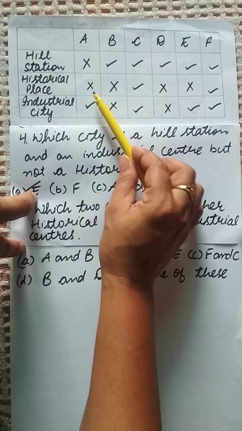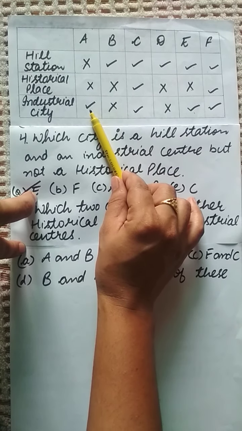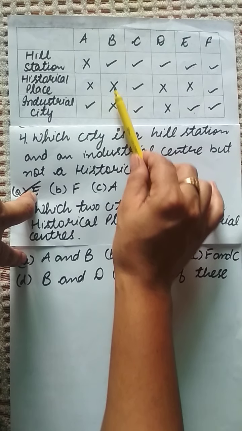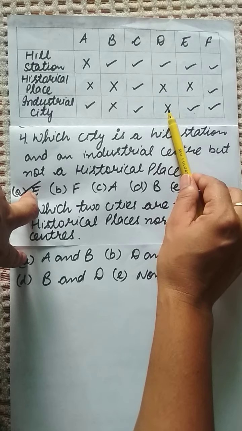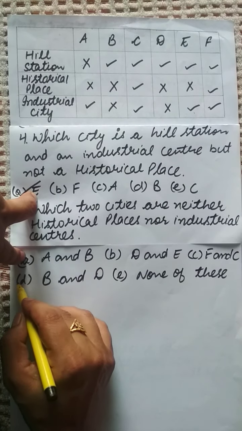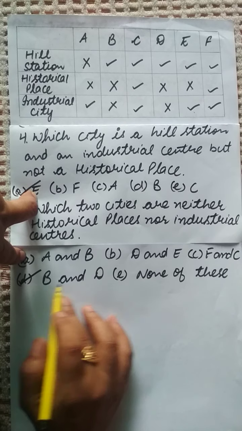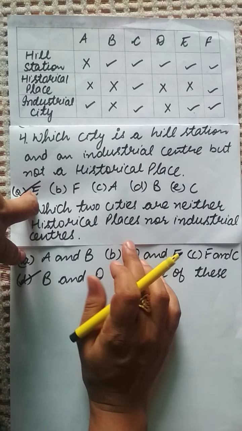Now A is not historical but industrial, B is neither historical nor industrial, and D is also neither historical nor industrial. So we can say that the right option for this is D, where B and D are the two cities which are neither historical nor industrial.